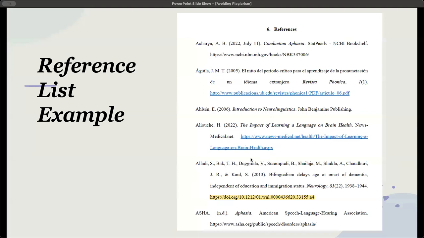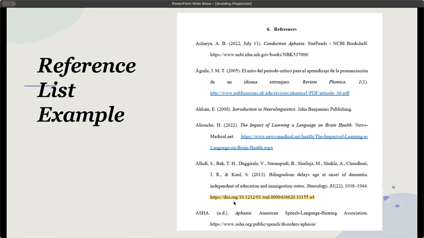So here's an example from a reference list. You can see that we've got the hanging indentation here. We can see that it's in alphabetical order. We've got the last names or surnames along with the initials for the first and middle. We've got the date in brackets, and book titles or journal titles will be in italics, but if it's an article title, like as we can see in the 5th reference here, the article title is not going to be in italics, but the name of the journal and the volume is in italics.